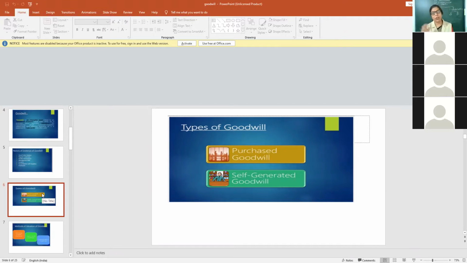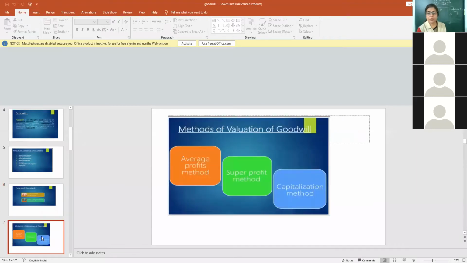So when anyone purchases the goodwill, that is termed purchased goodwill. Then self-generated goodwill means any organization can generate its own goodwill. Like in Kota, the big coaching institute Allen has self-generated goodwill. They earned that good name by providing better services.